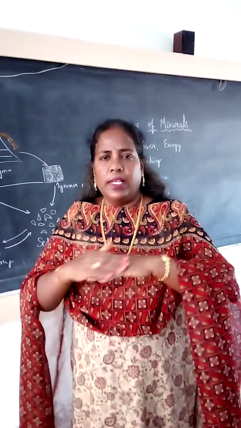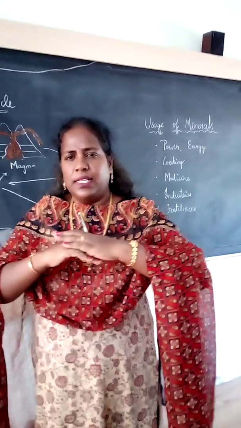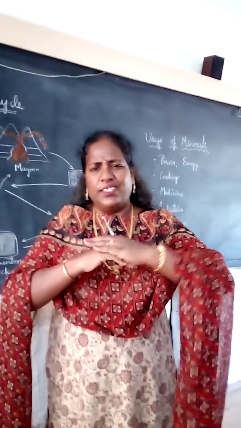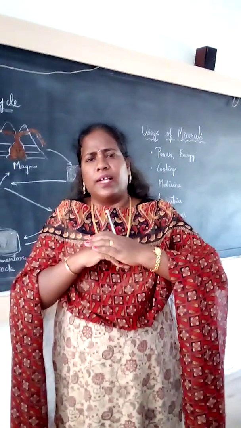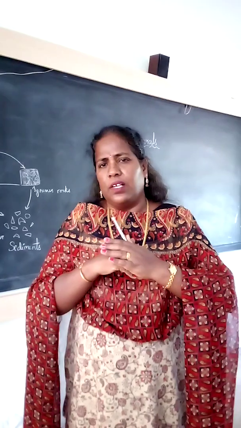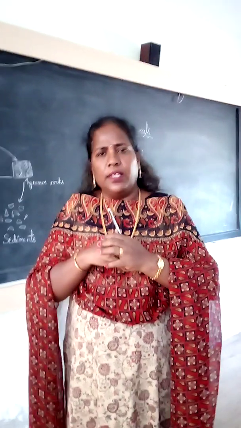Layer by layer, they deposit over millions of years. Then they compress. That is called cementation, which means they join tightly. Next, they become very hard and compact. So these processes are there in sedimentary rock. The formation of sedimentary rock is divided into three types.